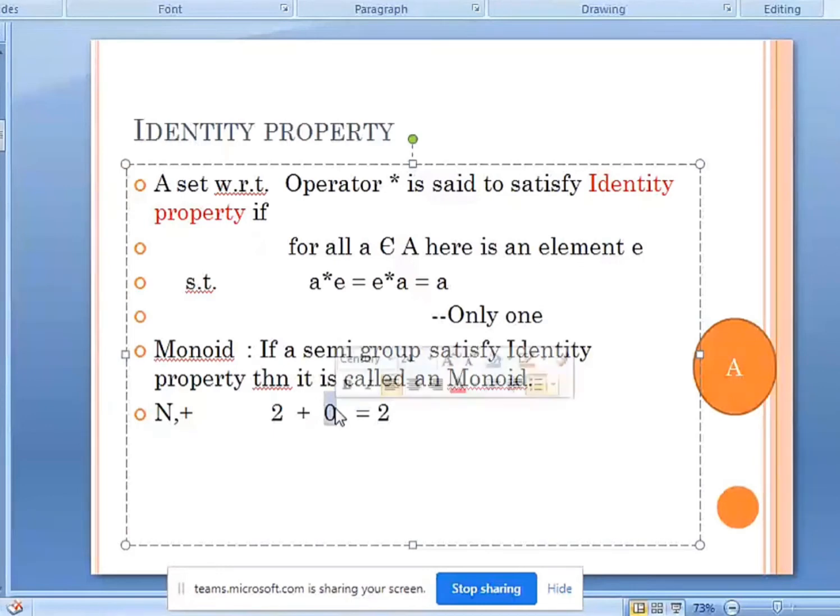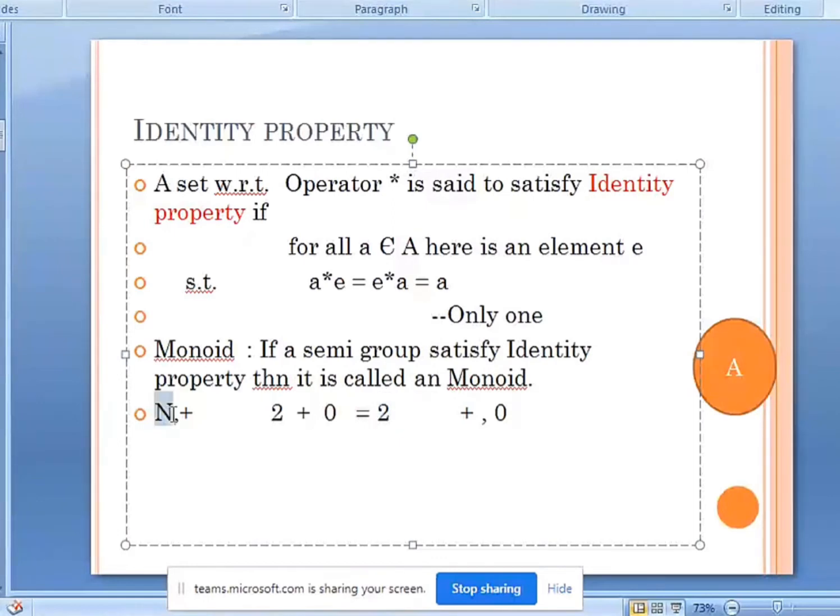But what is the range of natural numbers? 1, 2, and up to plus infinity. Exactly, 1, 2. So always for monoids, keep it in mind: if you are performing the addition operation, 0 should be there. And this is one and only one element like this. Even if we add 0 with itself, the result is going to be the element itself, that is 0. So there is only going to be one identity element in a set, and when it is operated with any element of the set, the result is the element as it is.